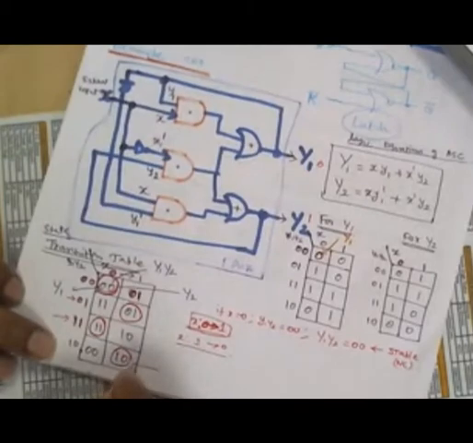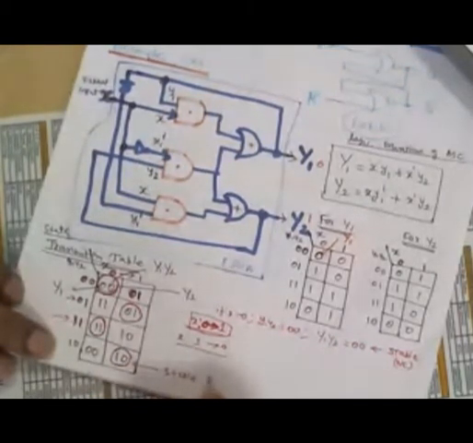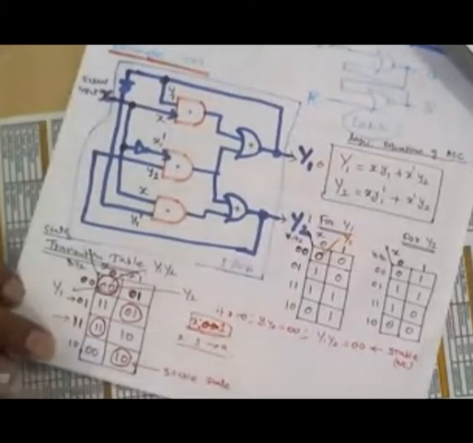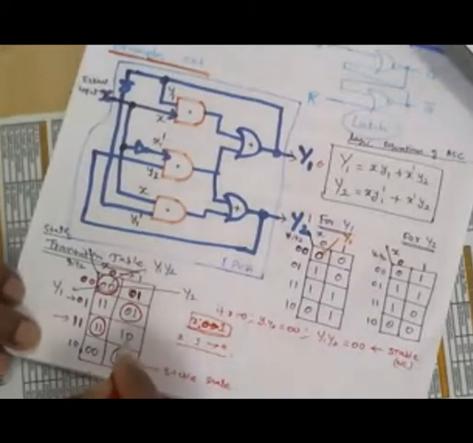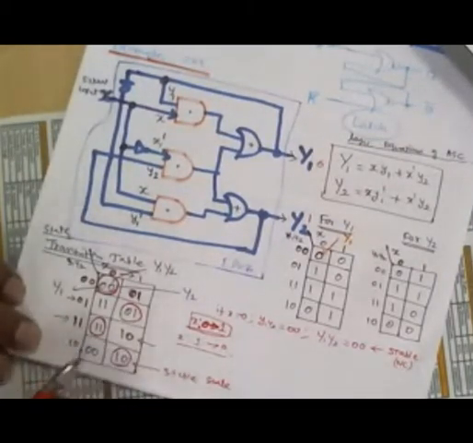So this circle indicates the stable state. Correct? And these 1 0 entries are the intermediate states or transition states. Not race, it is a transition state.